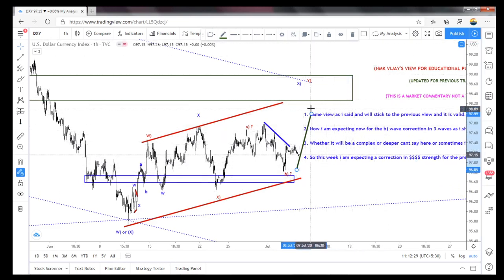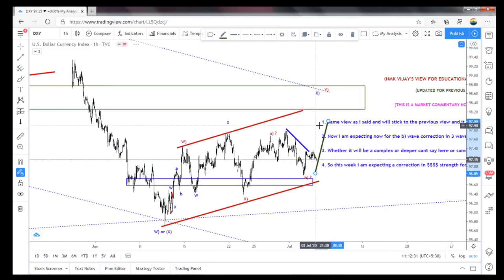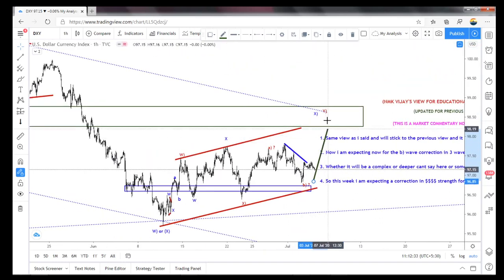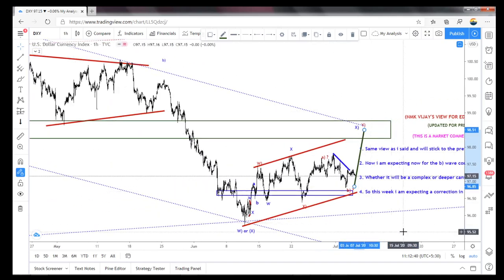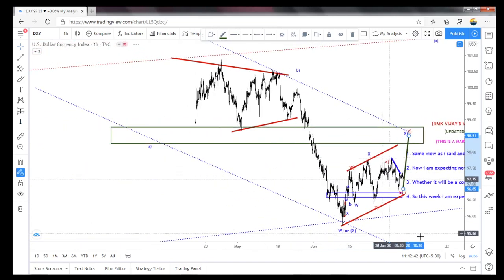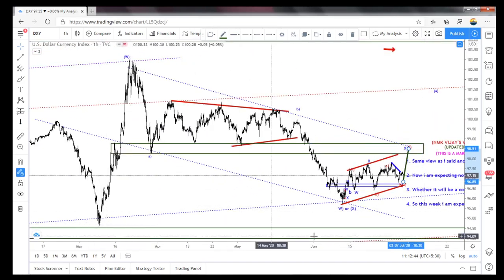So like that it has to travel. Otherwise it could simply end here at 98.3, which is my previous level, and then again it can fall further to the downside near the 94 zone here.